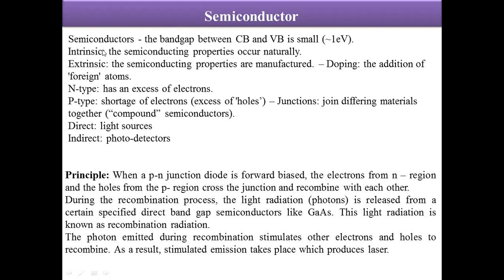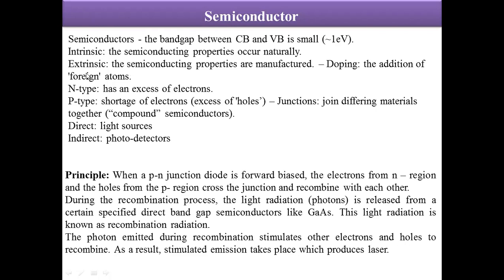In these intrinsic semiconductors, like silicon and germanium, we usually dope some material, and after doping, this becomes an extrinsic semiconductor. So these extrinsic semiconductors are nothing but the semiconductors that are manufactured and whose properties can be tuned via doping. So what is doping? Doping is an addition of any foreign material within the host material.